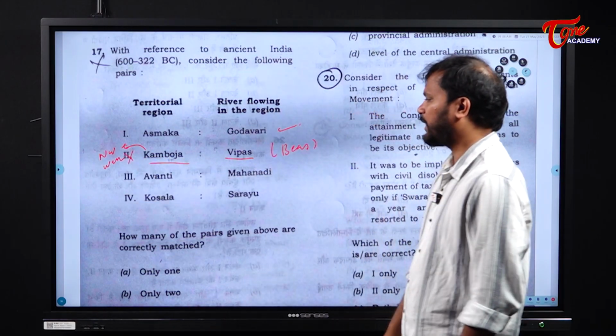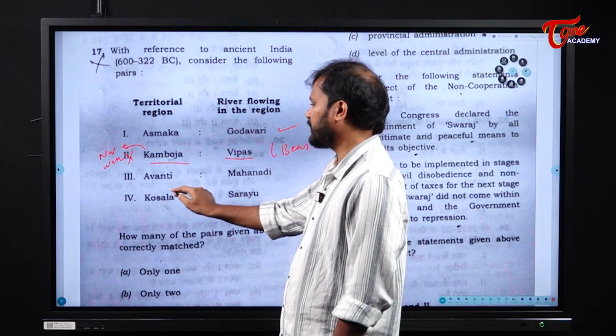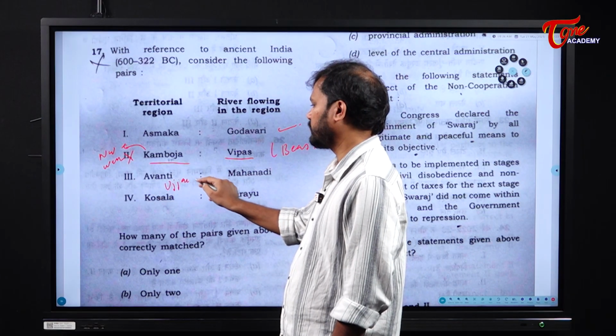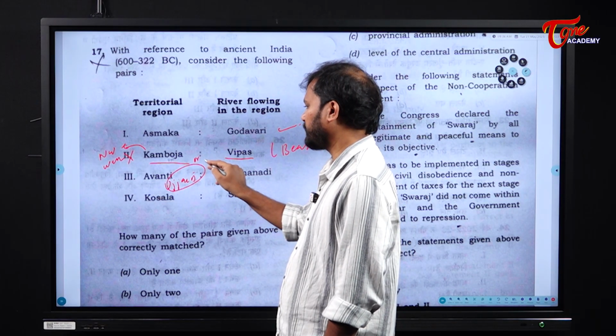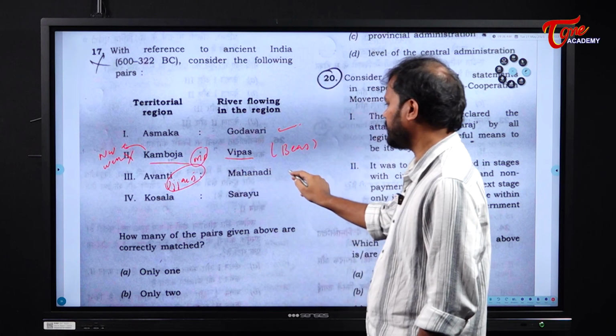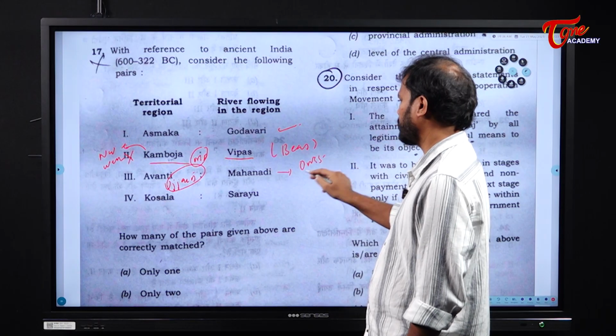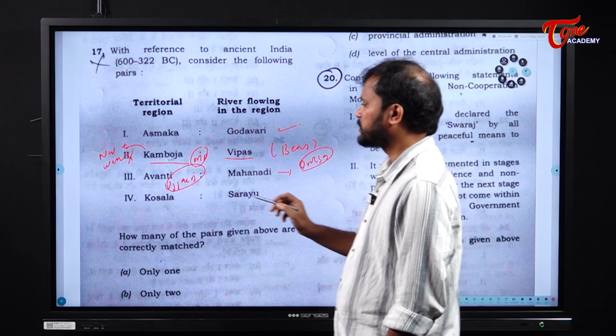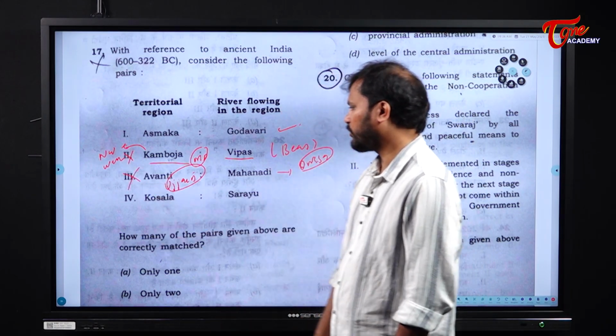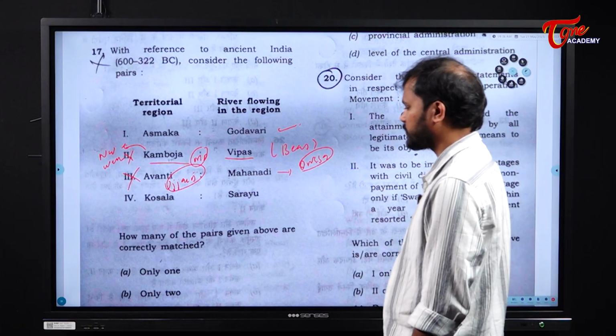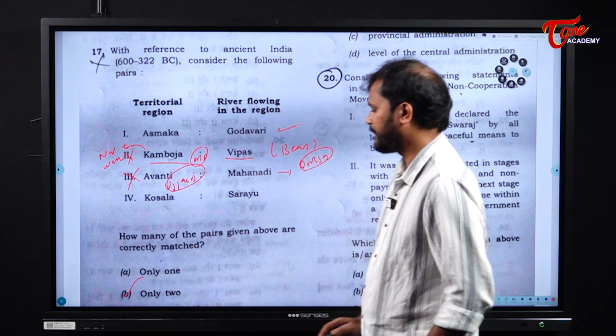Next, Avanti Mahanadi. Avanti is in the region of Ujjain, the current Madhya Pradesh. Whereas Mahanadi is the river across the current Orissa state. So this also is wrong. Only 1 and 4 are correct. So the answer is only 2.